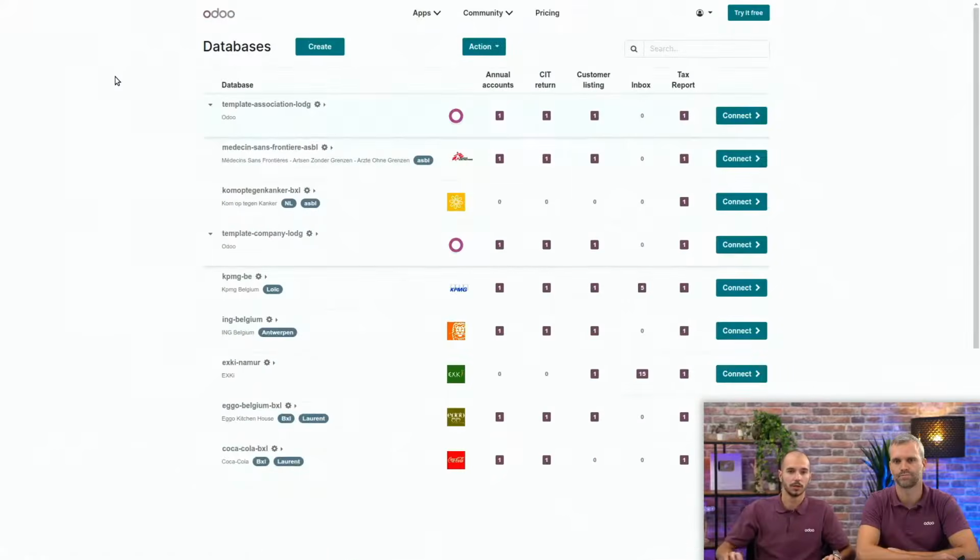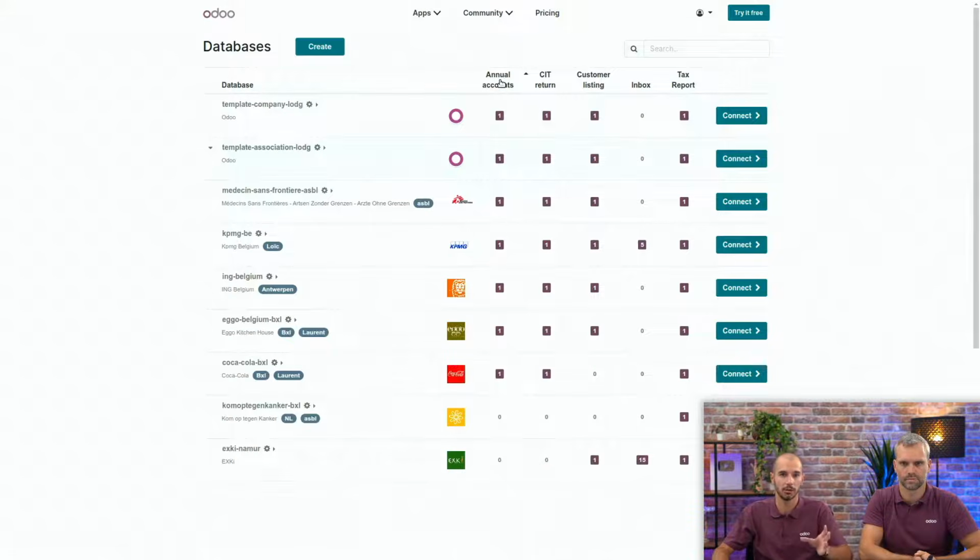Yes, of course. So first of all, I will present to you the accounting dashboard with on the left all the databases which correspond to all the clients you are managing, and on the right you have all the activities and to-dos for each of them. For example, you have the annual accounts, and you can also click on it, and you will see, for example, that I have to do the annual accounts for those clients.